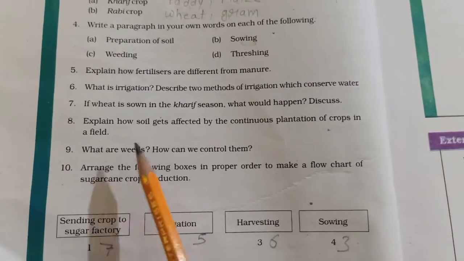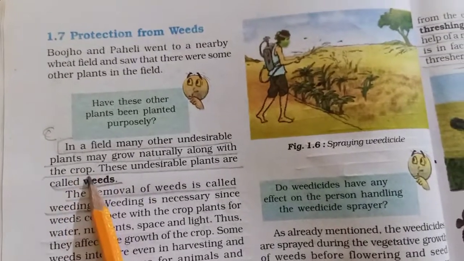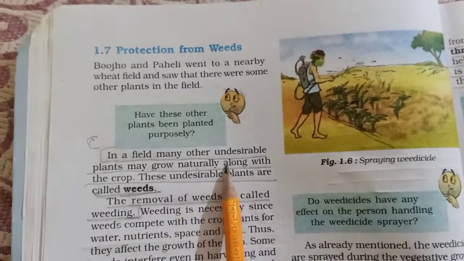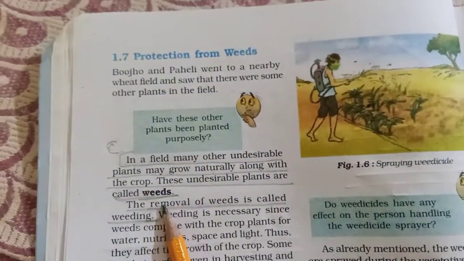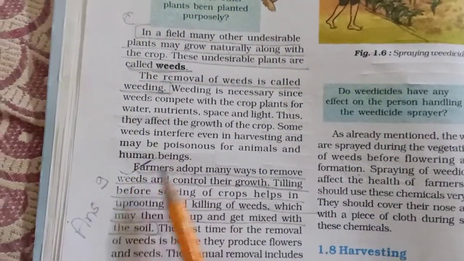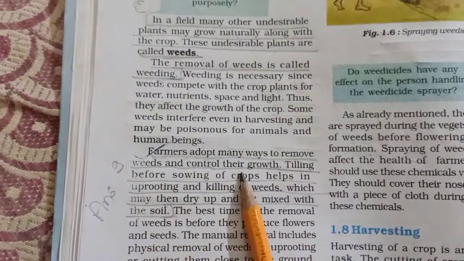Question 9. What are weeds? How can we control them? The answer is in point 1.7, the second paragraph. In a field, many other undesirable plants may grow naturally along with the crop. These undesirable plants are called weeds. And for control, farmers adopt many ways to remove weeds and control their growth.